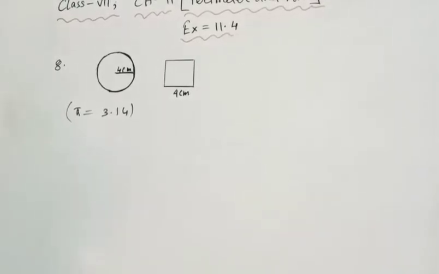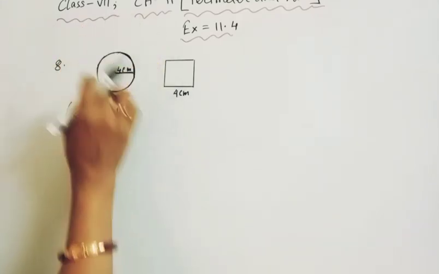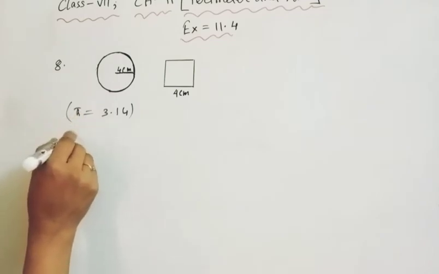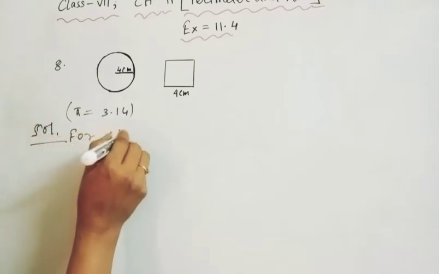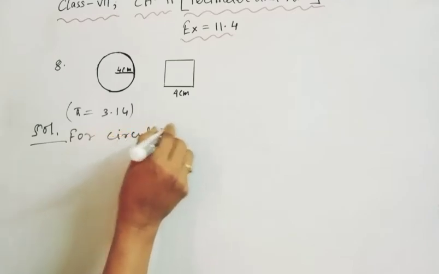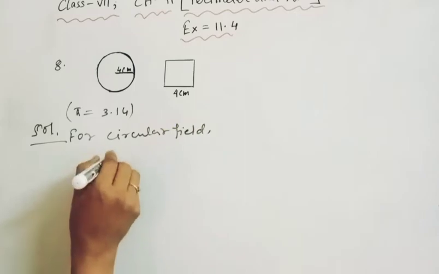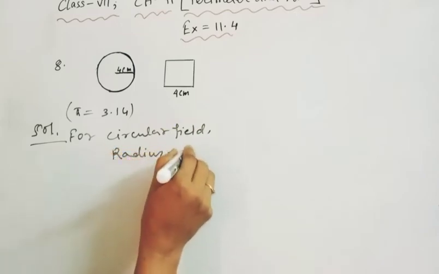When we are wrapping the cord around the circular pipe, we need the circumference. Now for the solution, for the circular field, radius equal to 4 centimeter.